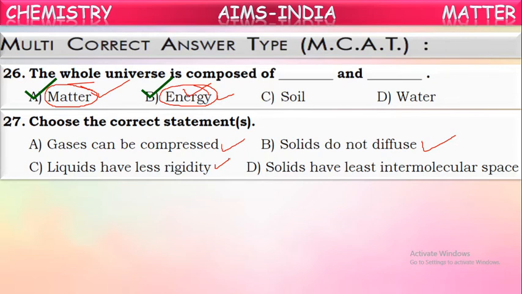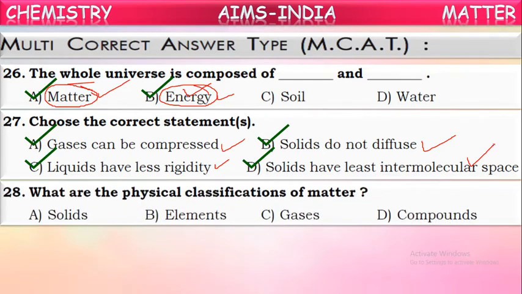Is it correct? Yes, it is also correct. Because in solids, molecules are very tightly and closely packed one to another, the distance between adjacent molecules is very less. That is nothing but intermolecular space is very less in solids. So what is the correct answer now? All are correct statements. A, B, C, D is the correct answer.